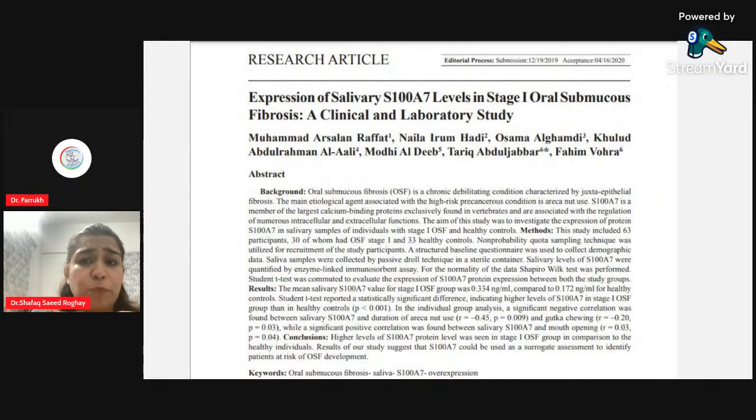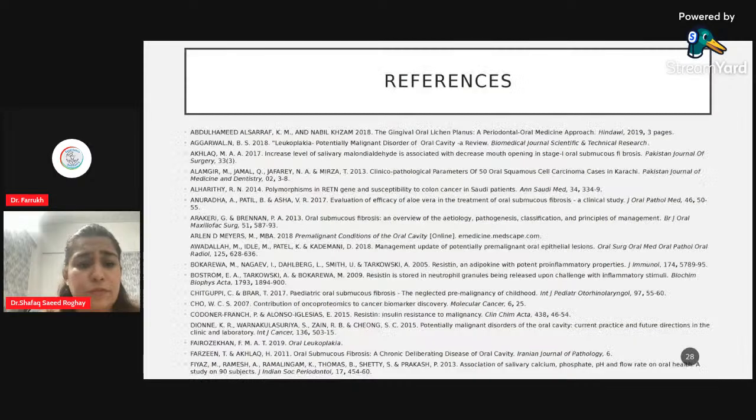जाने ना दें, क्योंकि वंस देयर इज अ मेलिग्नेंसी, it not only affects the patients, it affects their quality of life. It is a big trauma for the family as well. So we can save the patient by early diagnosis, and the salivary biomarkers can act as a diagnostic tool for the early prediction of the malignancy.